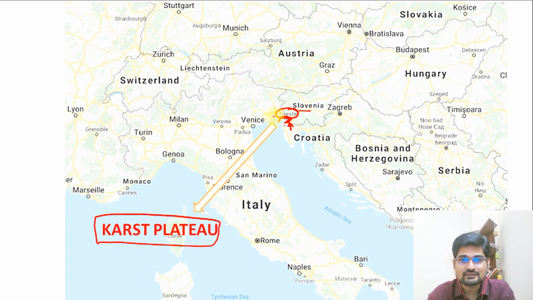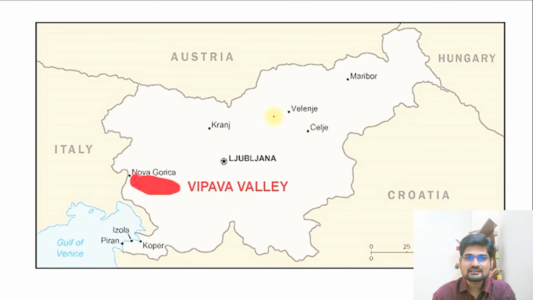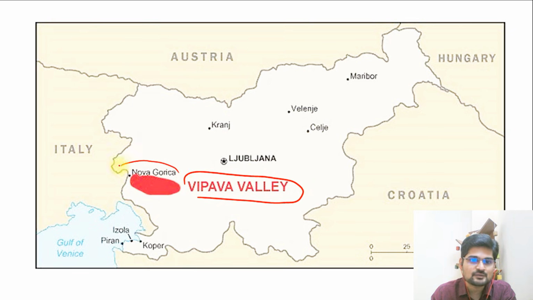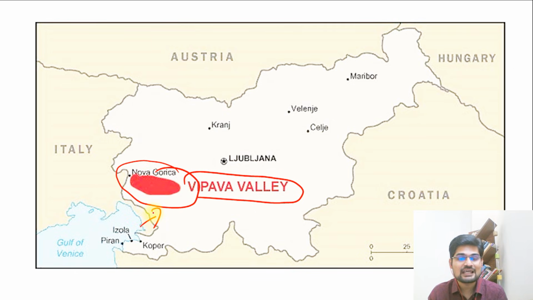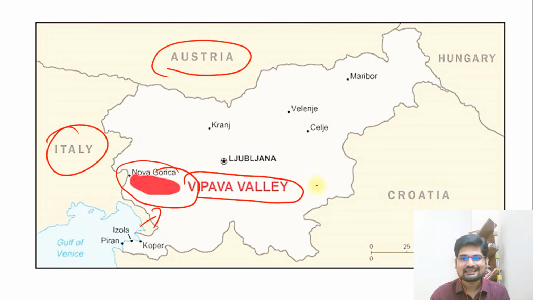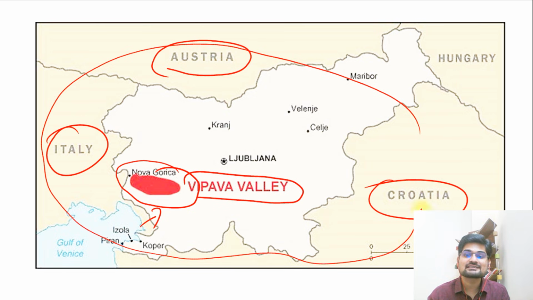Let's understand furthermore. When you see here, this part is called Vipava Valley in this karst plateau. This is one of the important places from where the study came along and where people learned about this. Just observe which are the neighboring countries: Austria, Italy, and then Croatia. This is where most of these karst landforms, those karst caves, are found on the Earth's surface.